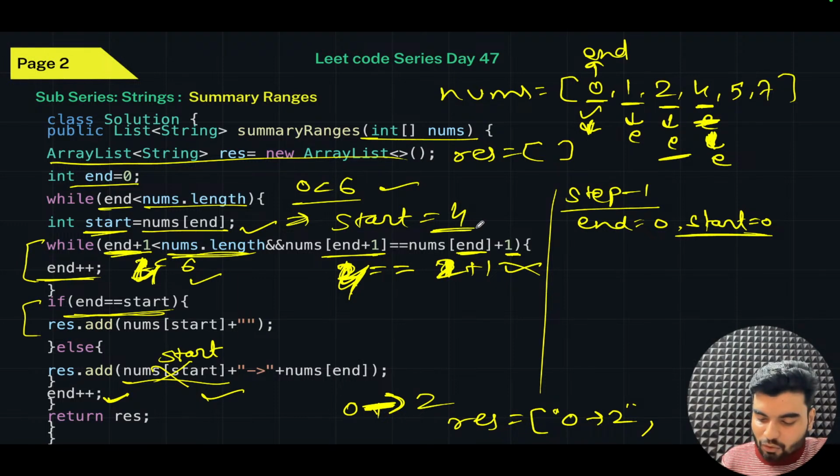Cool. Now with start set, we'll check whether end plus 1 is less than the length of that particular array, because we don't want to go beyond the range, right?